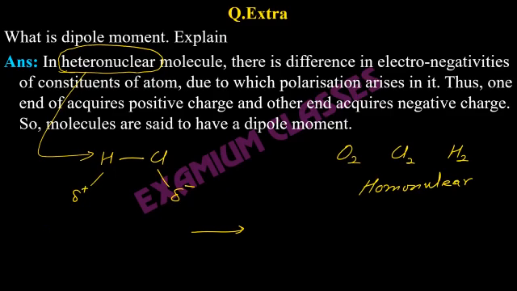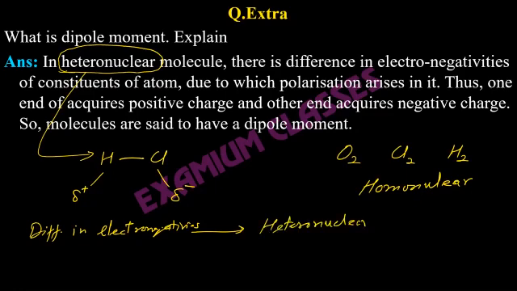Difference in electronegativities in heteronuclear molecules leads to polarization, and this polarization leads to dipole moment.